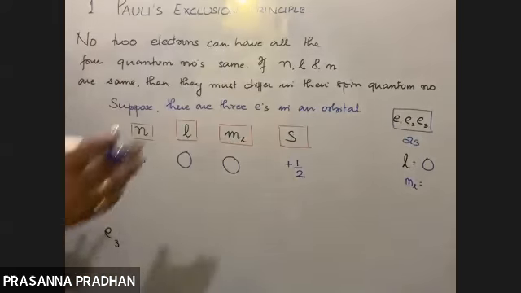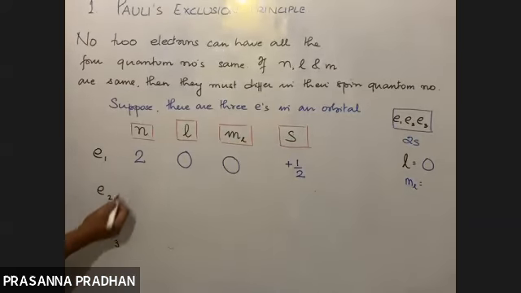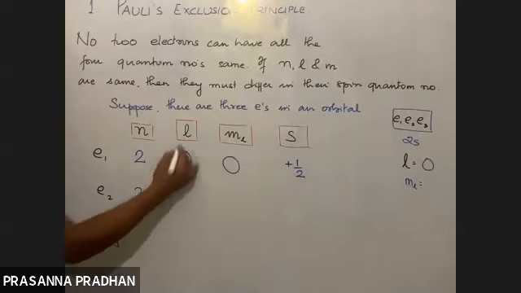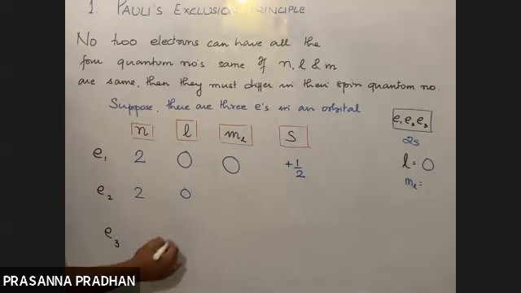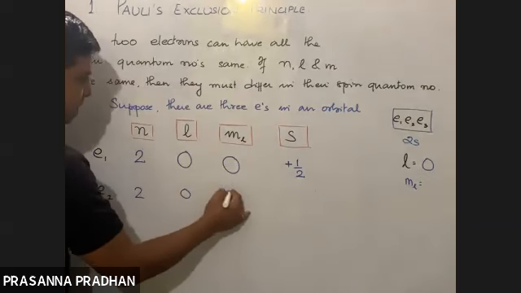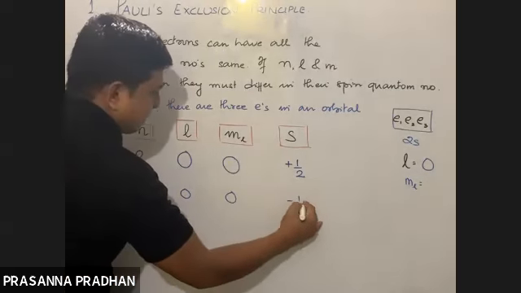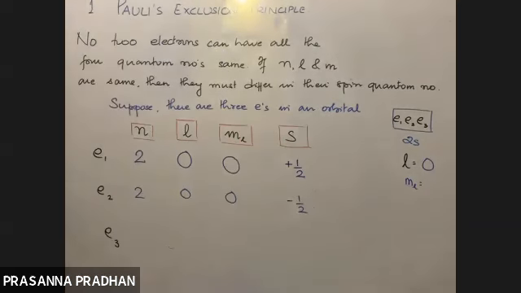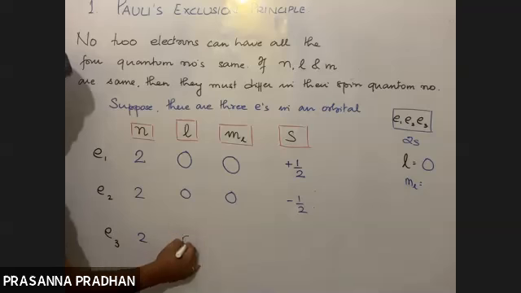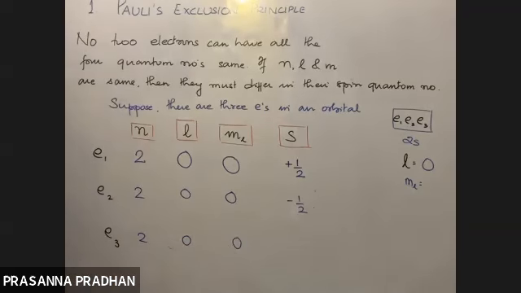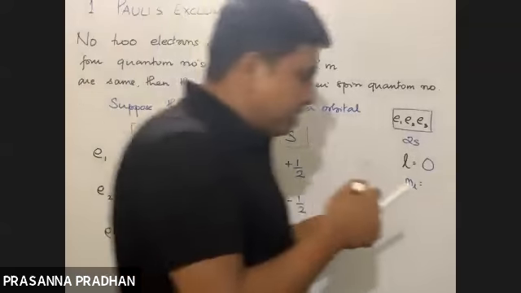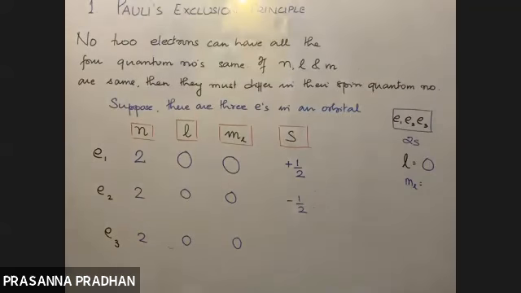What about E2? What is the value of n for E2? E2 is also present in 2s. So for the second electron, n is 2, again l is 0, ml is 0, and I'll take spin as minus half. The third one will also be the same: 2 0 0.